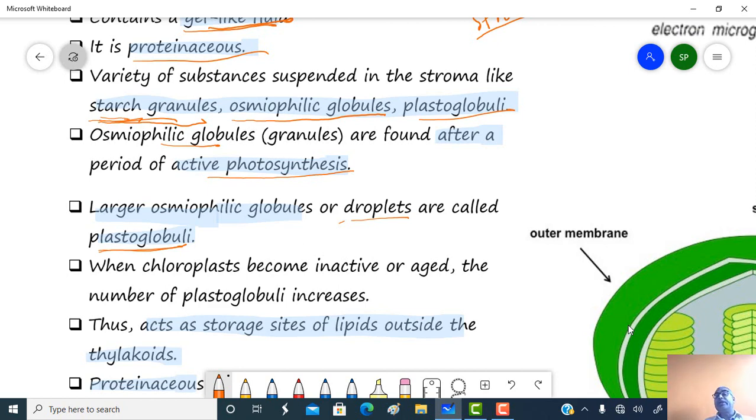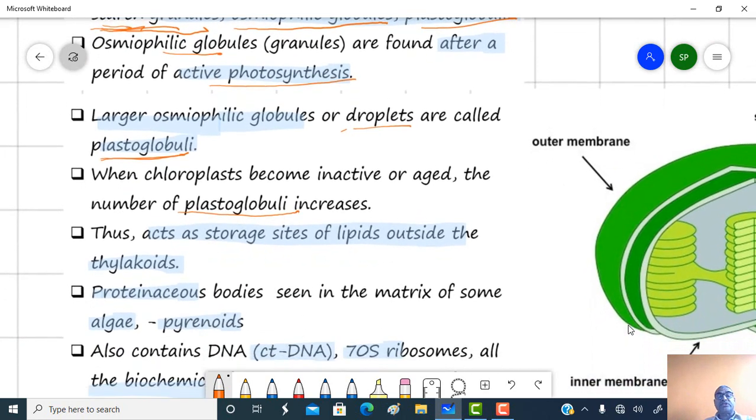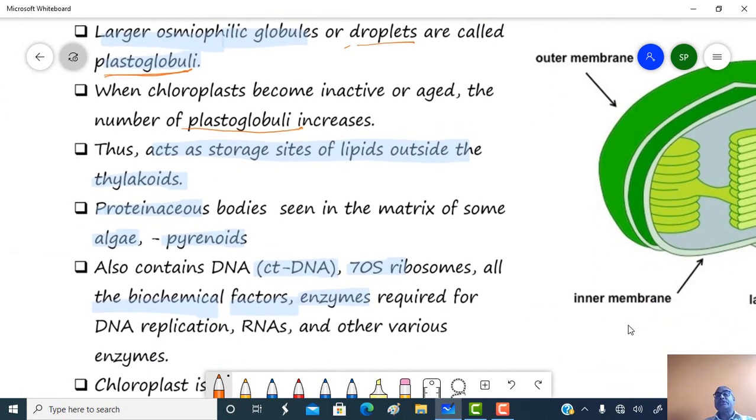When the chloroplast becomes inactive or aged, when it matures, the number of plastoglobuli increases, and thus these act as a storage site of lipids outside the thylakoid.